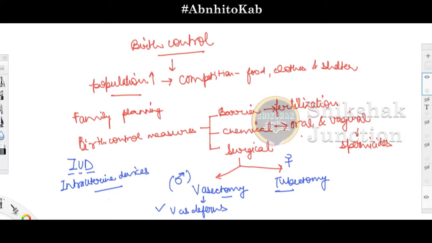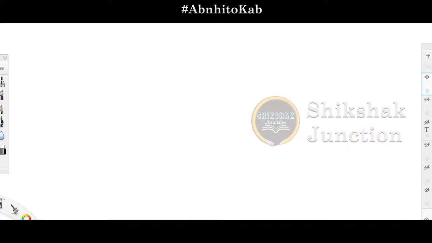For all these particular methods, you have to be very clear of what I have already told you in the previous lectures. Otherwise, you will not be able to understand what it actually is. Right, one more small topic is left, let us finish that also, and with that our chapter will end. The one more topic left to discuss in this chapter is STDs, that is sexually transmitted diseases.